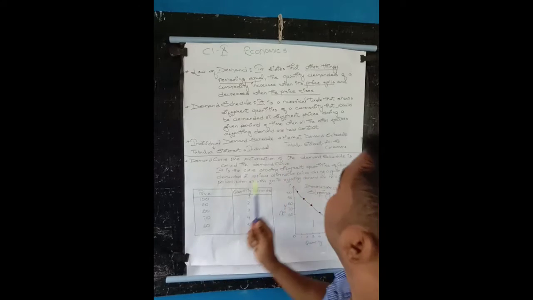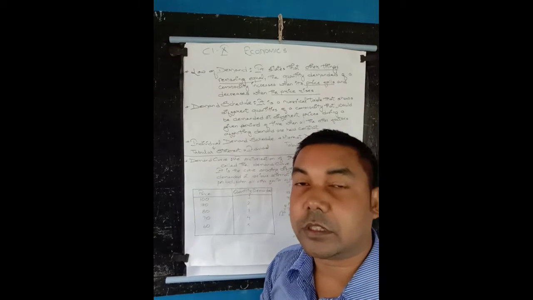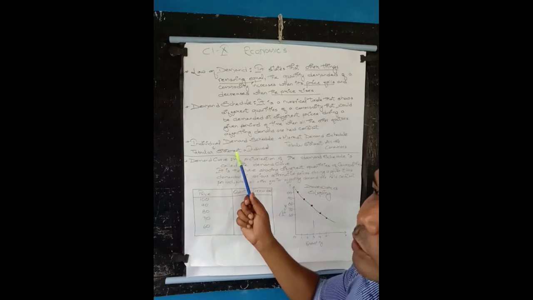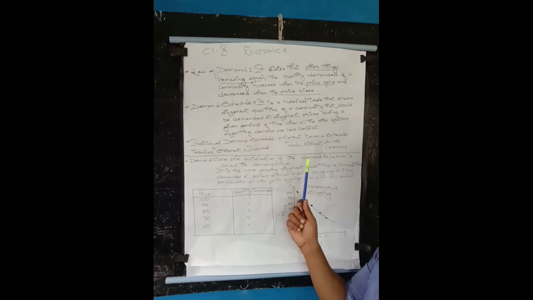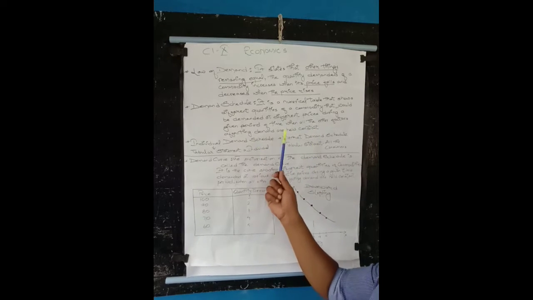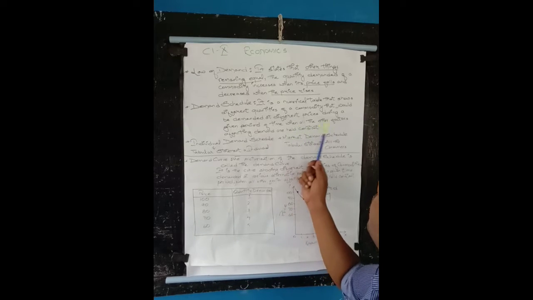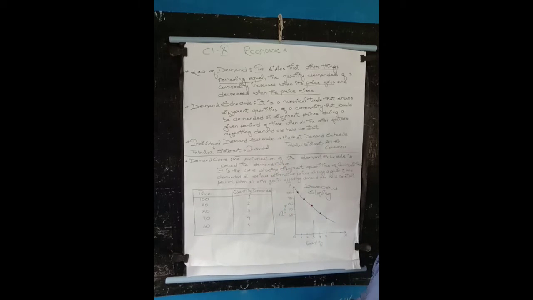It is the numerical table that shows different quantities of a commodity that would be demanded at different prices, during a given period of time, when all other factors affecting demand are held constant.